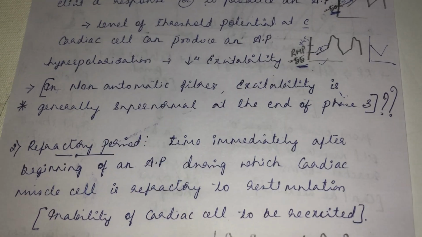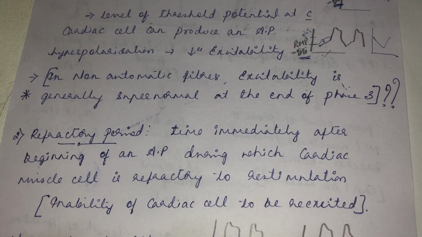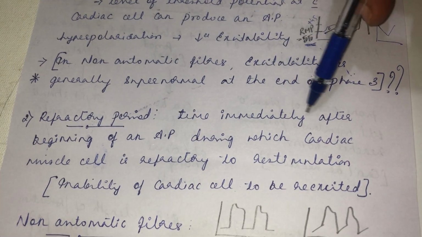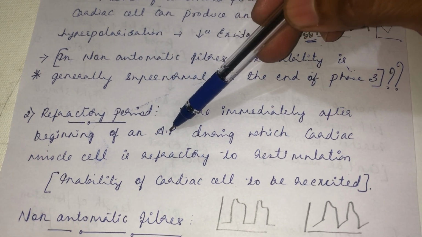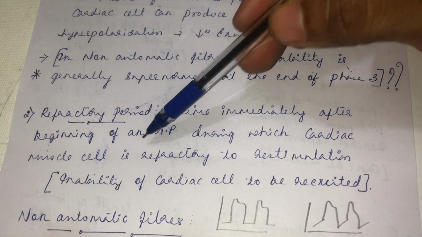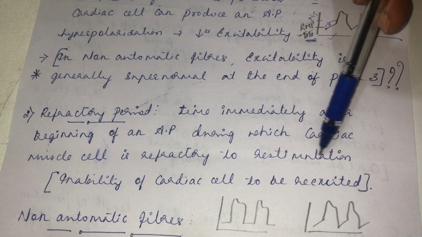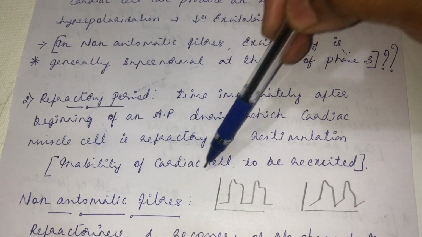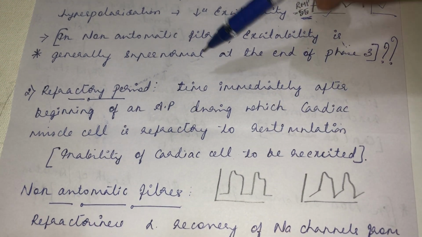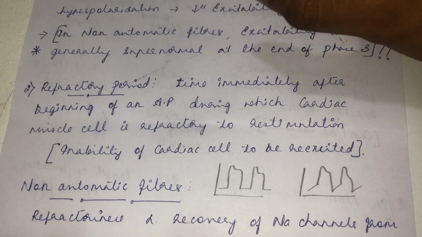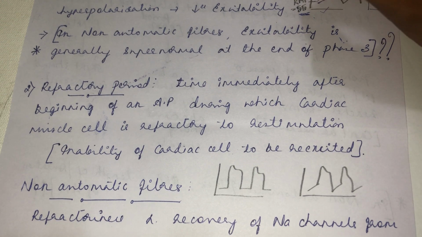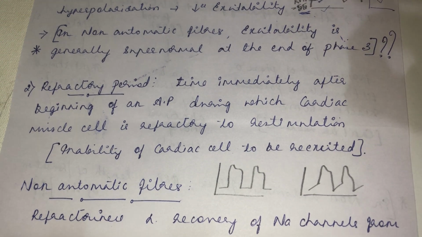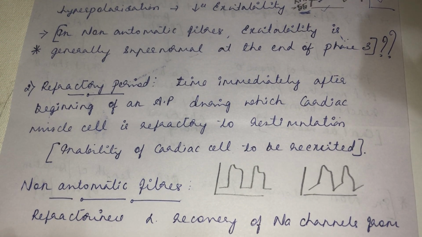Then refractory period. It is the time immediately after the beginning of an action potential during which the cardiac muscle cell is refractory to re-stimulation. In a nutshell, it is an inability of the cardiac cell to be re-excited. It is the period for which you cannot re-stimulate the cardiac muscle fiber.